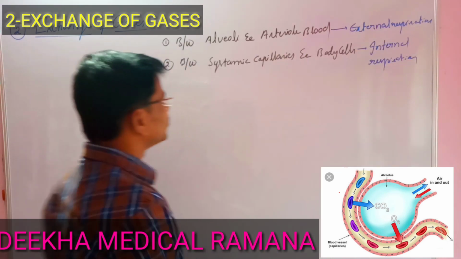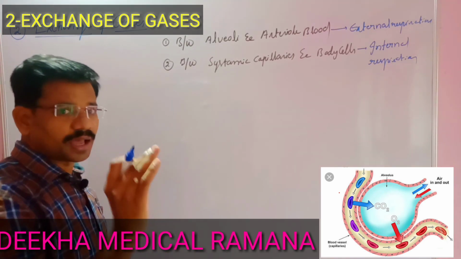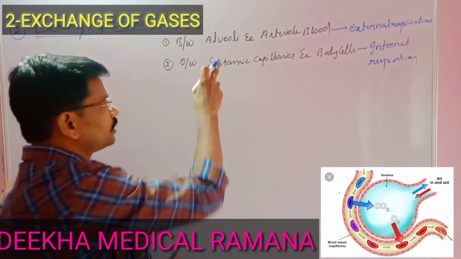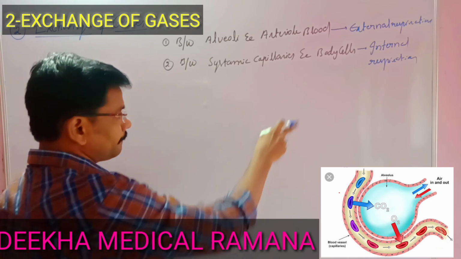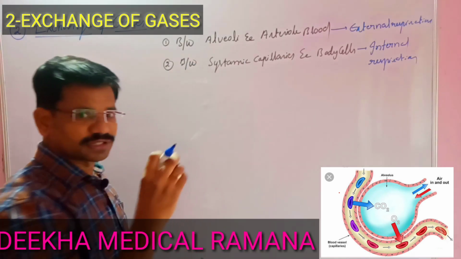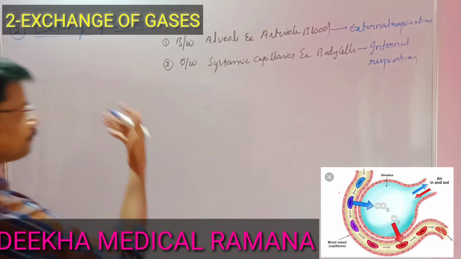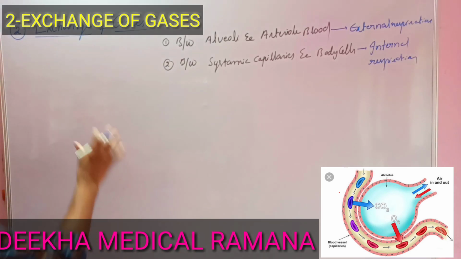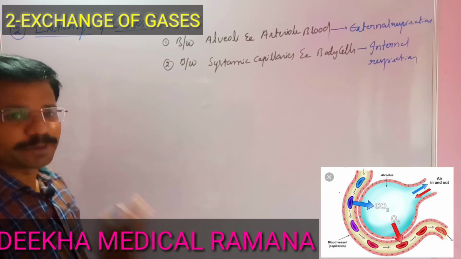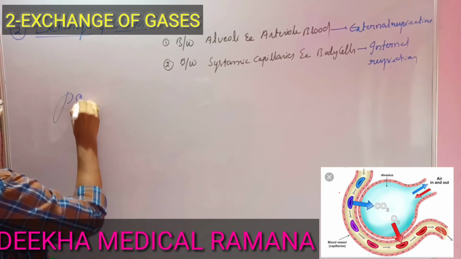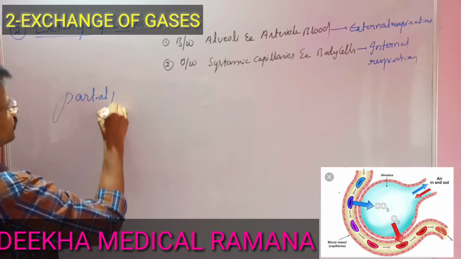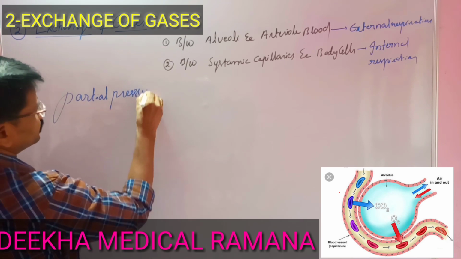So external respiration takes place in the alveoli or lungs, that is called pulmonary exchange of gases. Internal respiration takes place in the tissues, that is called systemic exchange of gases. Basically the exchange of gases depends on the partial pressures, right?